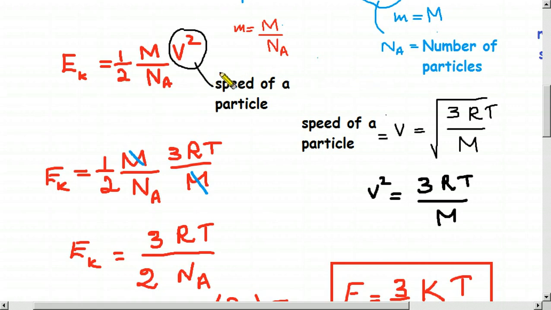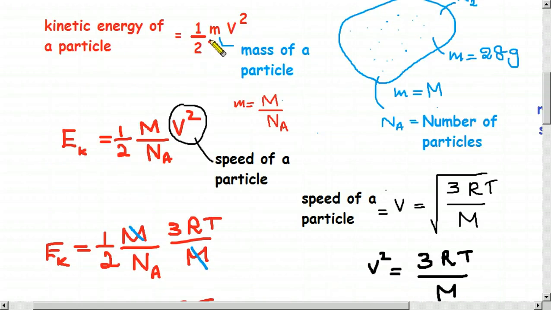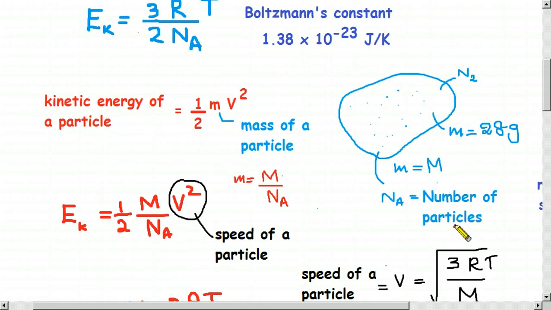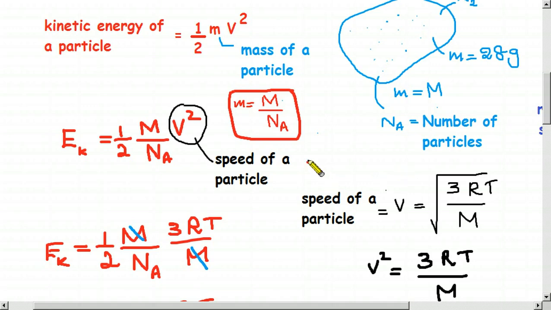Then we substitute it to half times m times v squared equation, just our kinetic energy equation. So we found the mass of a particle using Avogadro number, and the mass of a mole, capital M. Using that we found this simple m. Substitute this term to simple m and substitute this term to velocity.